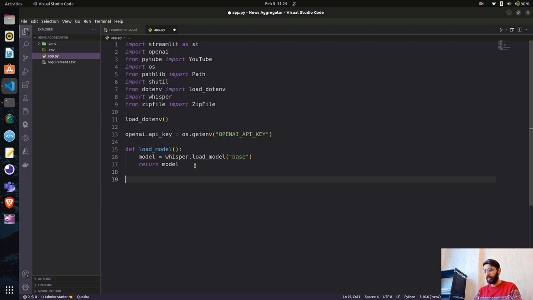Now let's start writing the YouTube video part, where we will get the audio directly from the YouTube video URL. Let's see how we can do that. I'll define a function, and I'll also save this audio in a directory. So I'm calling it save audio, and I'm passing URL as a parameter, which will take the YouTube URL and give you the audio. It will be automatically saved as well.